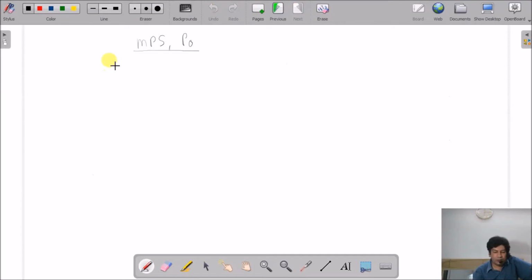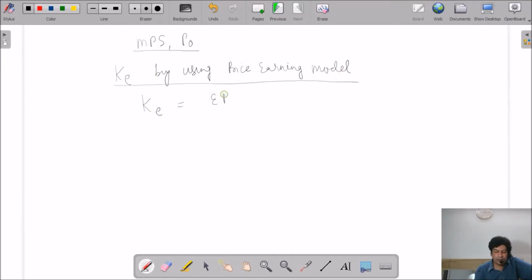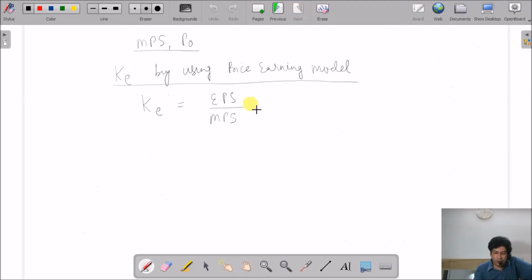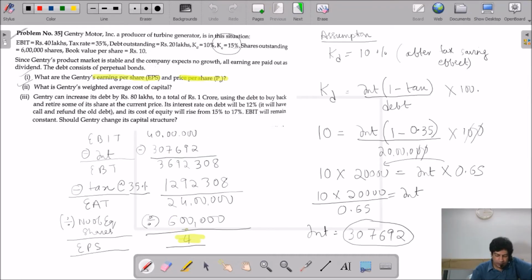Now I've already taught you that KE, the cost of equity, we are going to find out by using the price earning model. This is already covered in your earlier lectures. So the cost of equity by price earning model is earning per share divided by market price per share, and since they have given in percentage, I will multiply here by 100. So 15% is this.